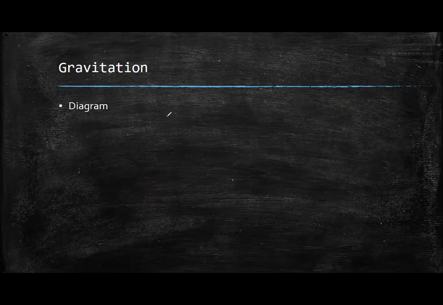Every day we deal with this. So basically, the law of gravitation is like this. Suppose there are two bodies having different masses. This is the body having mass m1, this is the body having mass m2, and the distance between them is r.